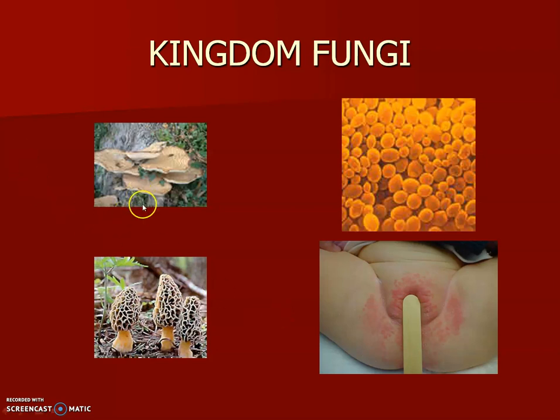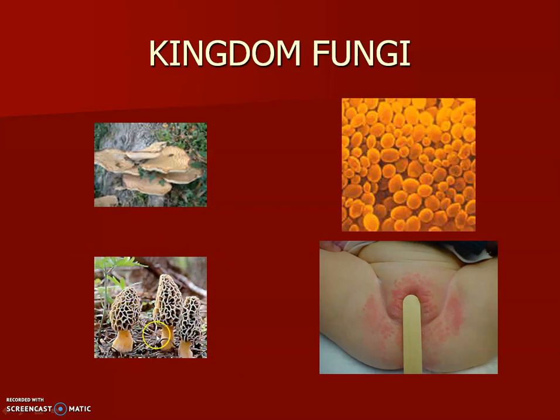This happens to be a bracket fungus, which would be a shelf fungus that's embedded within the tree. This is just the fruiting body. The part that you can see is the part that helps it reproduce with spores. The majority of this organism has extended itself into the tree that it's feeding on. It's actively decomposing. These are morels, which are Basidiomycota, which are a type of fungus.